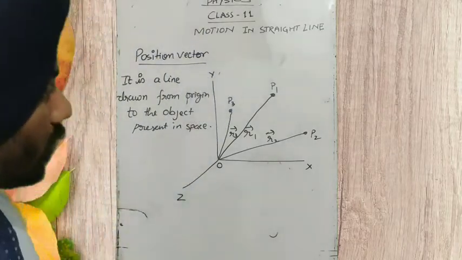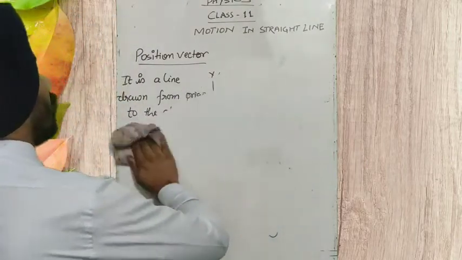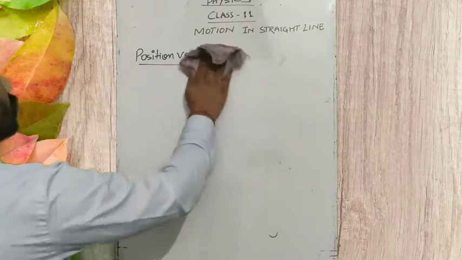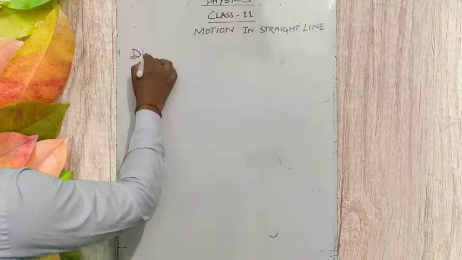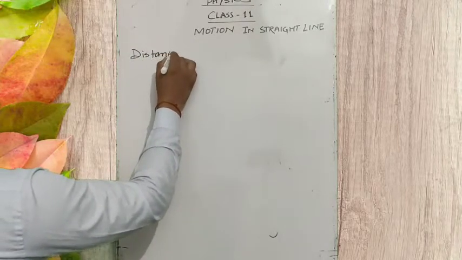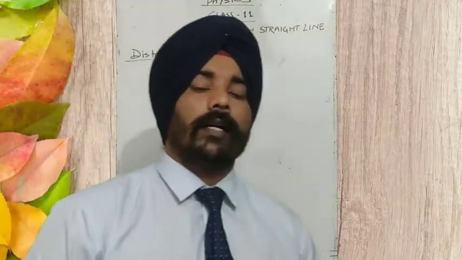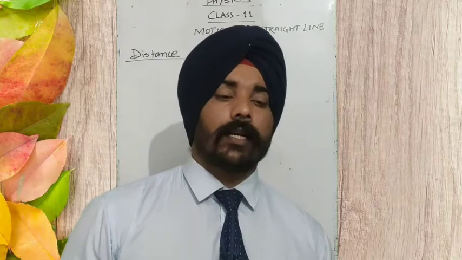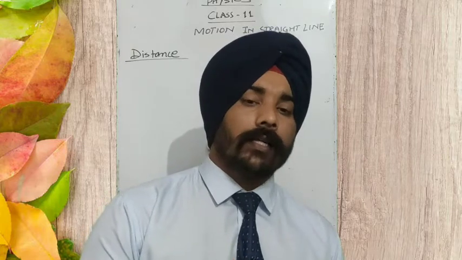The next topic is distance and displacement. What is distance and what is displacement? You have already studied these terms in class 9th, and they are very simple. What is distance? Distance is the length of the path traveled by a body.